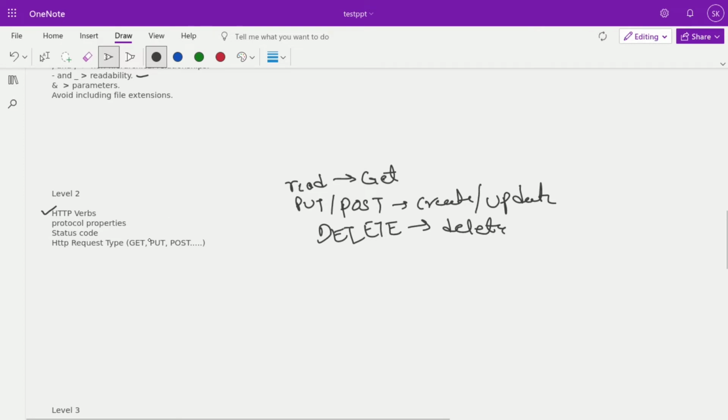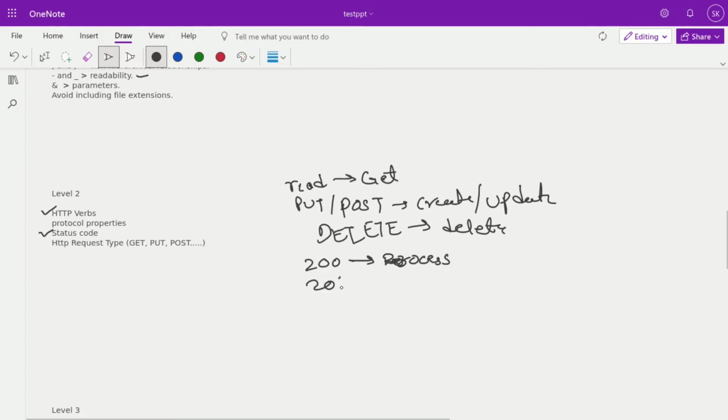Apart from that, this is the protocol property we are following. All the OPTIONS and PATCH methods, we use as per our need. Apart from this, in this level we are also using status codes. If you have successfully returned the data, 200 means we successfully received and processed the request.